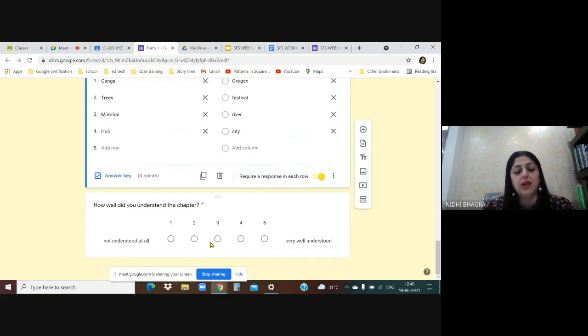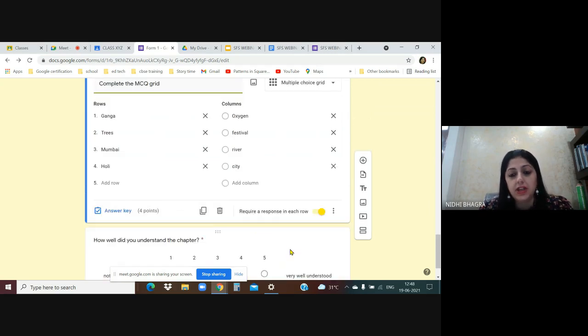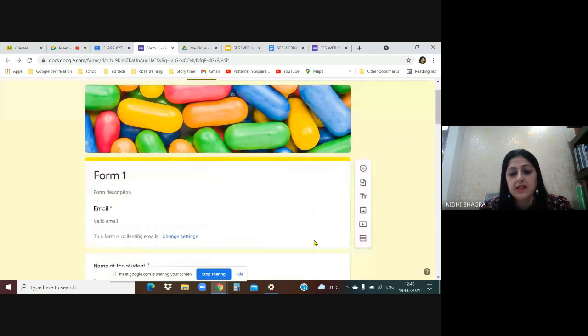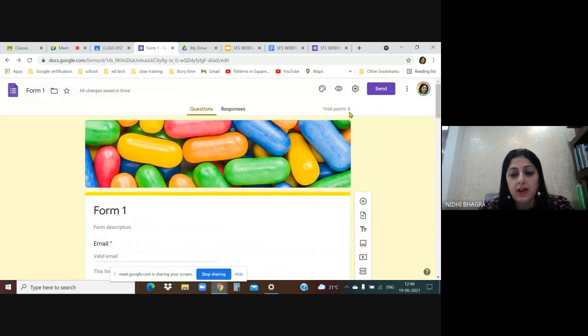And the last question, how well did you understand the chapter? We don't need to give any points. This is a general question, a linear scale question. So now I have given the points, I filled in the answer key. You can see at the top total points 8. It will show the total marks. Whatever test you have created, the total points are 8 points now.